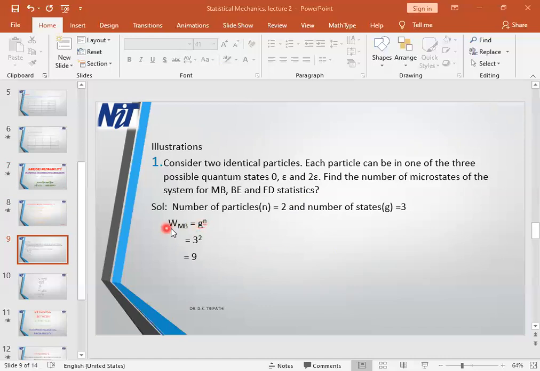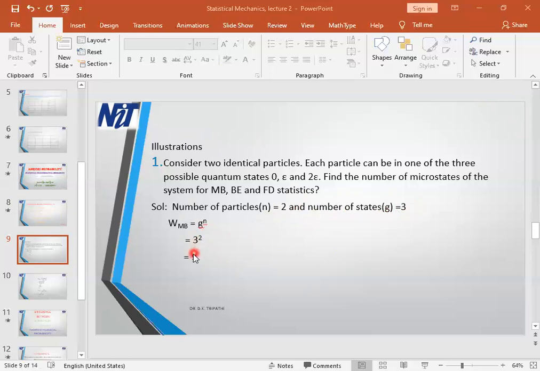So the number of microstates in the Maxwell-Boltzmann statistics, that is on the basis of classical statistics, is given by the number of energy states to the power of the number of particles, that is G to the power n. Here the number of particles is 2 and the number of energy states is 3. So the value of G is 3 and the value of n is 2.